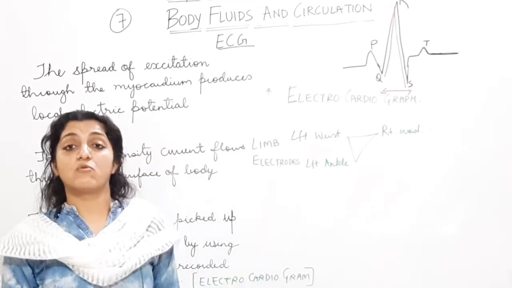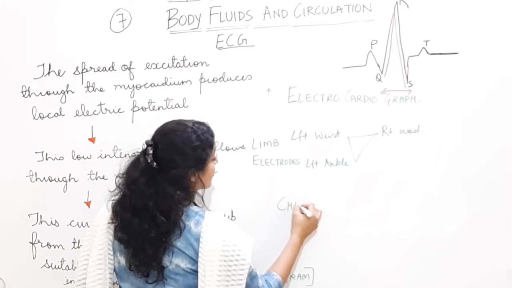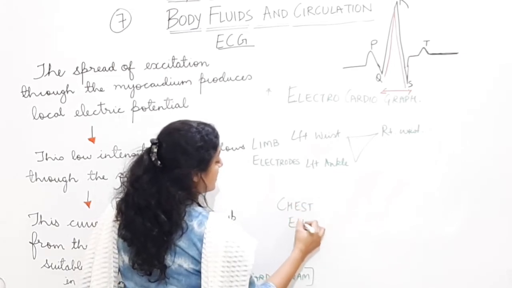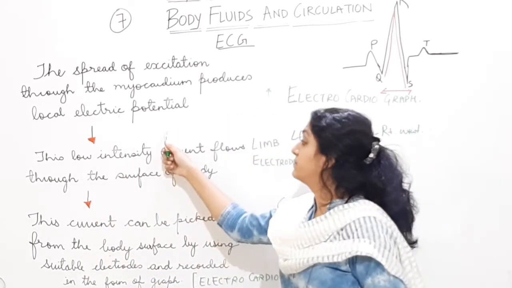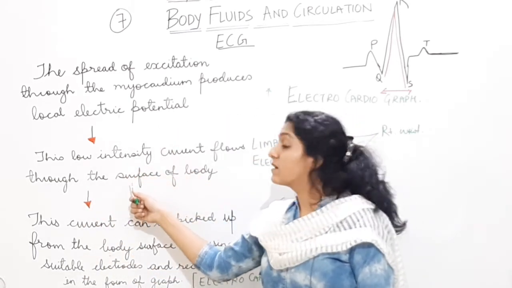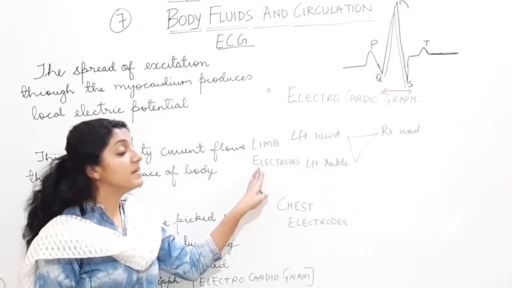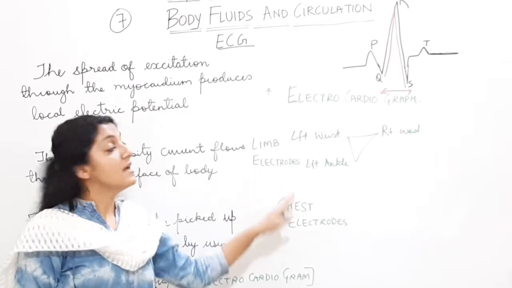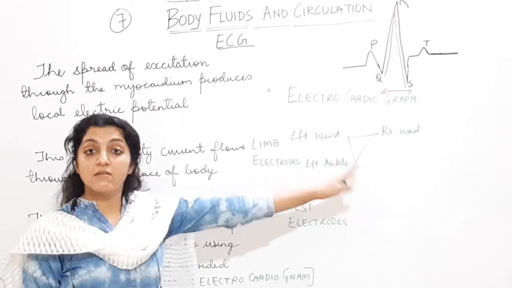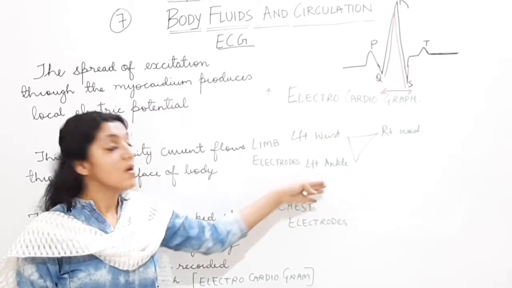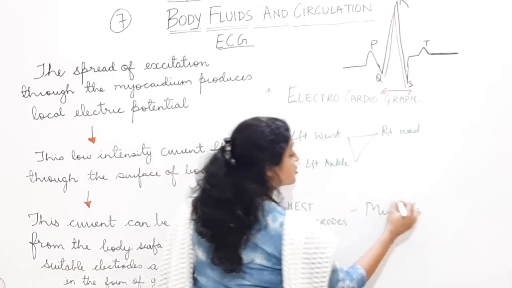And there can be more electrodes. For detailed study of the heart activity, you also have the chest electrodes. So electrodes, जो यहाँ पे हमने लिखा है, what I've written over here: these low intensity currents can be picked up from the surface of the body through electrodes. These electrodes can be limb electrodes or chest electrodes. Limb electrodes will be three: one on the left hand, then the right wrist, and then the left ankle. Whereas chest electrodes can be multiple, which will be placed on the surface of the chest.